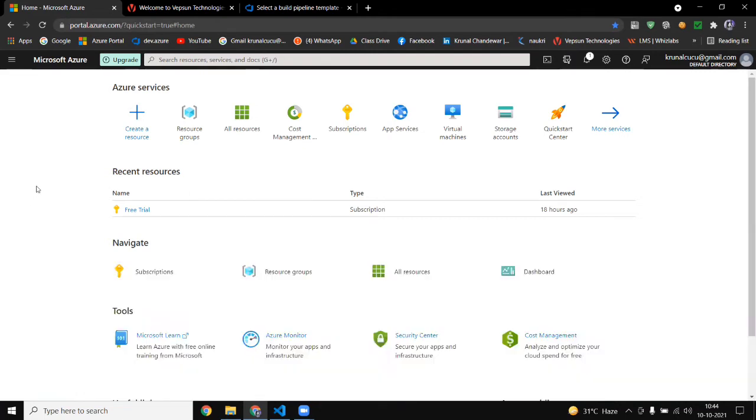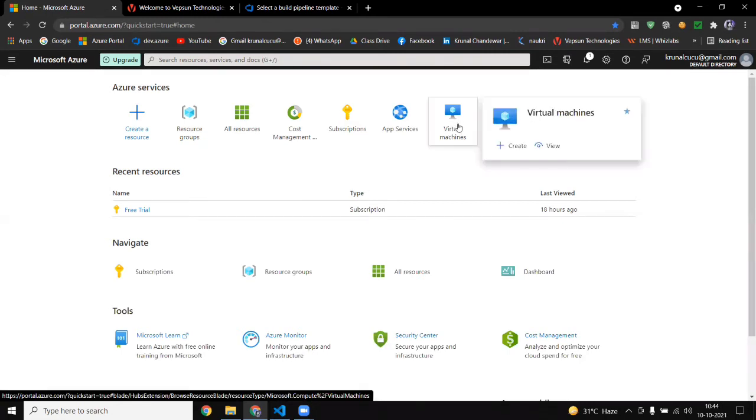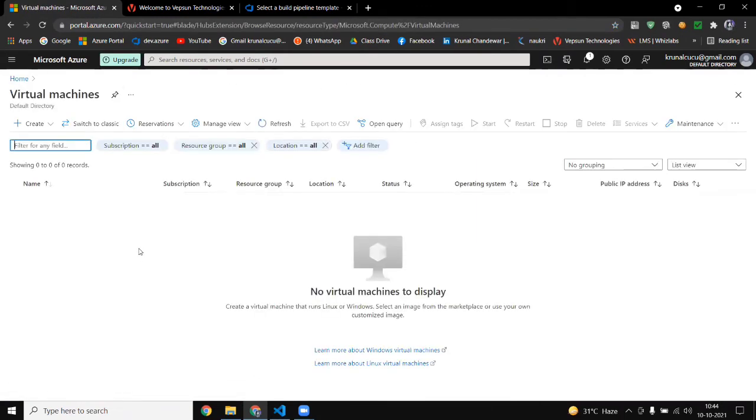First, we will go with the graphical user interface. If you want to create a virtual machine, you can create it from three or four locations. The first one is Virtual Machine. If you click here, Virtual Machine, you will come here and you can create your virtual machine. This is one place.